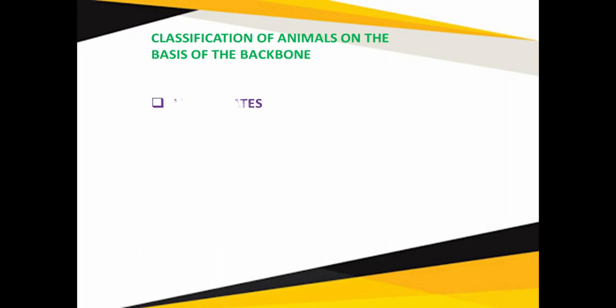So students, let's discuss the first part, that is classification of animals on the basis of backbone. Animals are classified into two categories. One is vertebrates and the second is invertebrates. So let's discuss one by one.